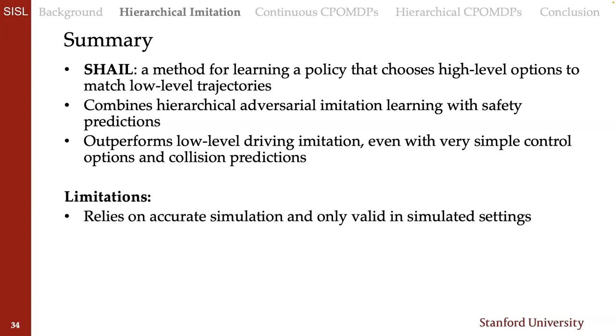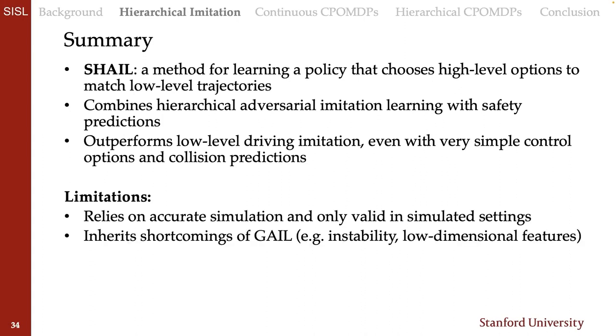The main limitations, or some of the limitations of this work, are that, as a limitation of this whole area, when you're doing things in simulation, you're relying on accurate simulation, and therefore you're really only valid in those simulated settings, or close to those simulated settings. There are inherent shortcomings of the low-level adversarial imitation learning method that we use, namely instability in training and low dimensionality of admitted feature spaces.